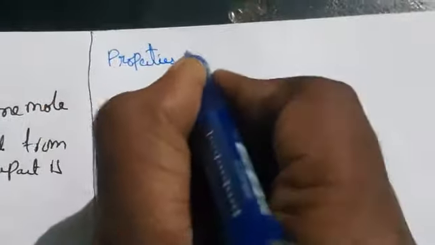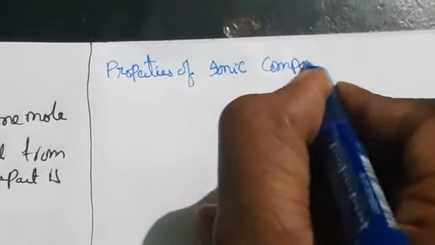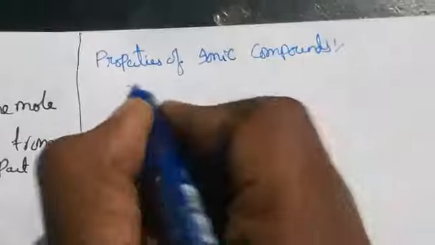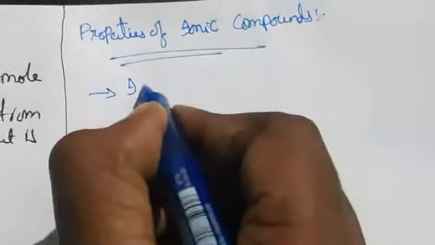Next, let us see the properties of ionic compounds.